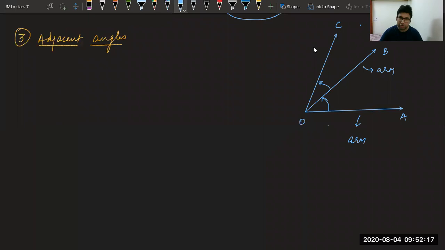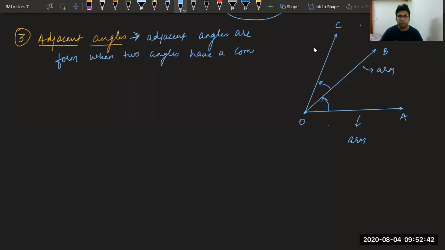If you see, class, adjacent angles are formed when two angles have a common vertex and a common arm.